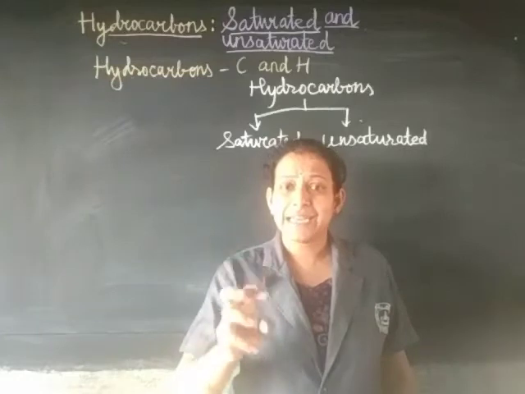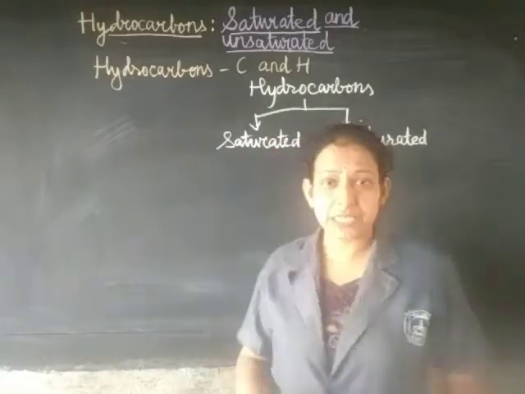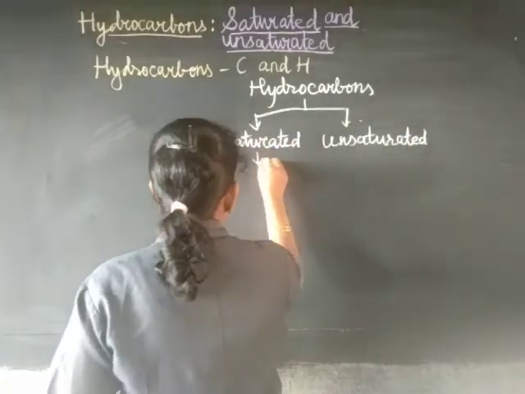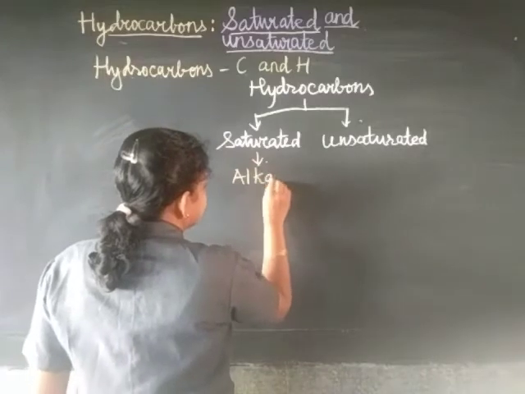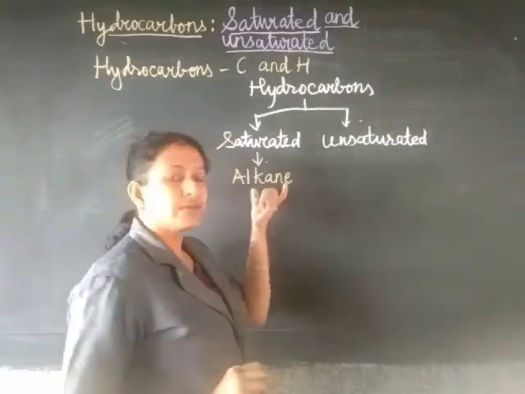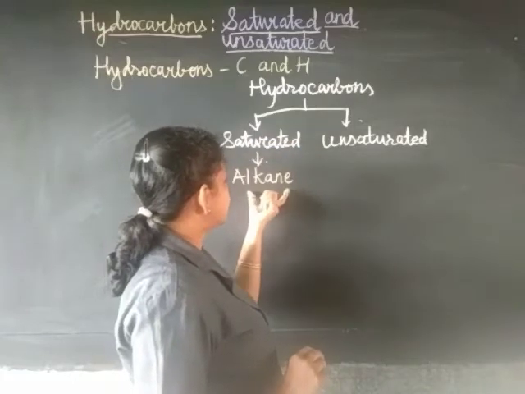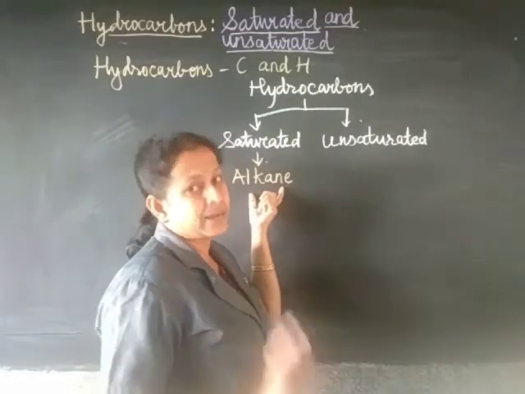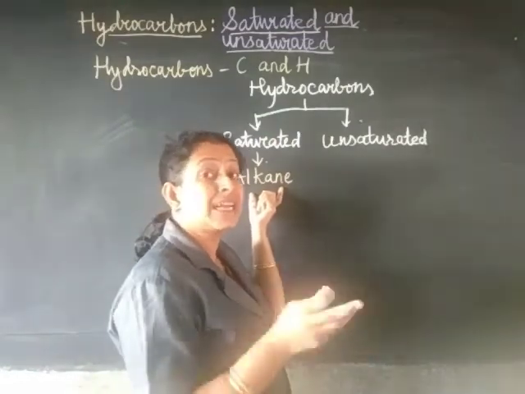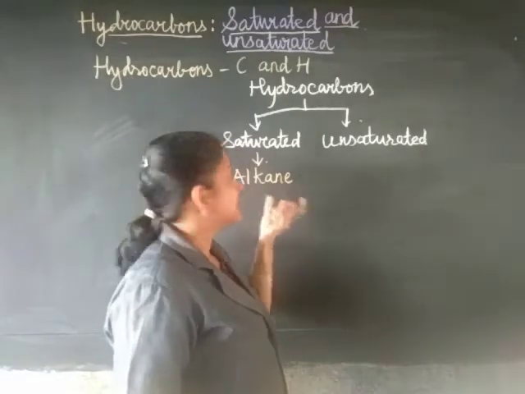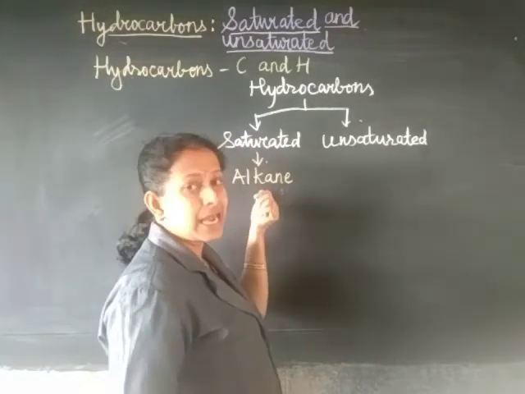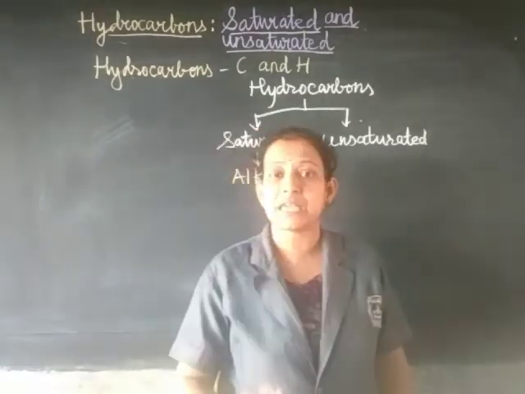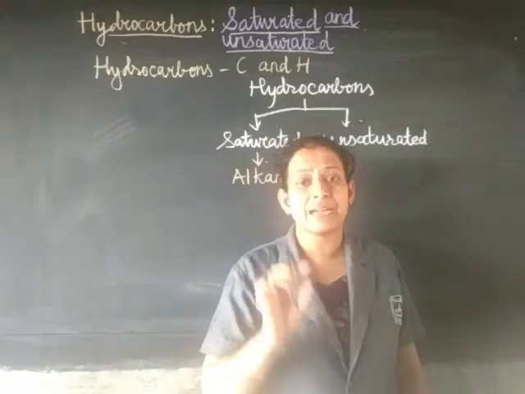In these saturated compounds, we have something called alkanes. This is a new term to you, alkane. This hydrocarbon, alkane, is saturated. Why is it saturated? Because it is completely filled with hydrogen. There is no room for any new hydrogen to get added. That is why they are called saturated. And in that we have only alkane, which is made up of carbon-carbon single bonds.